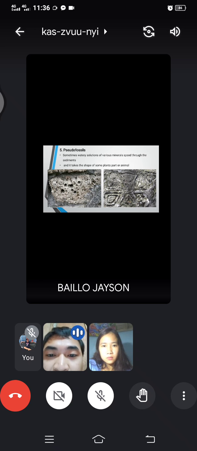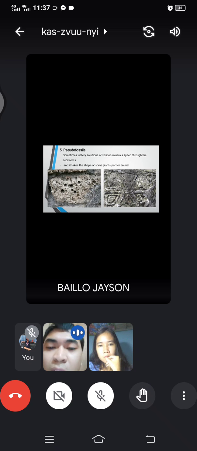The pseudofossils, no? Pseudofossils are sometimes rare solutions of various minerals spread through the sediment. So, pseudofossils po ay maaari itong kumakapit na sa sediment kasi marami na mga fossils ang naaagnas so they can na naiiwan at nagiging isang particles na lang ng mga fossil or mga sedimentary rock.